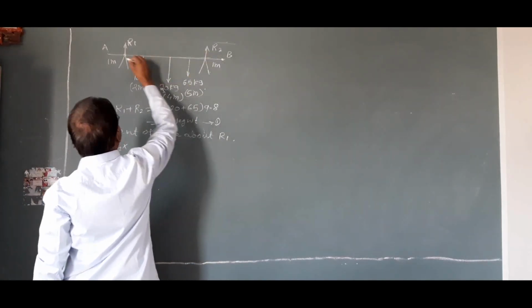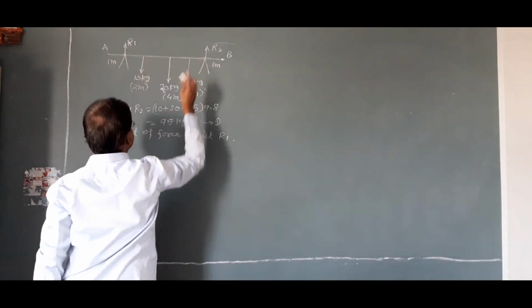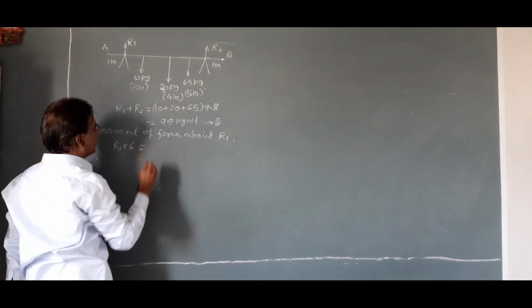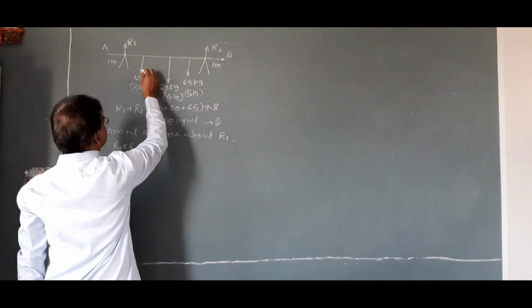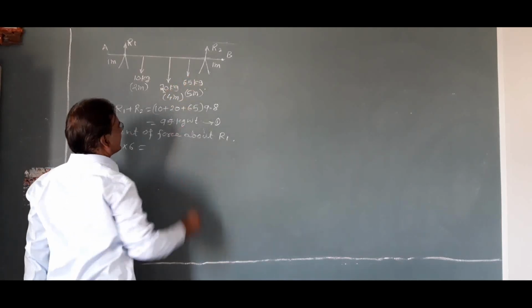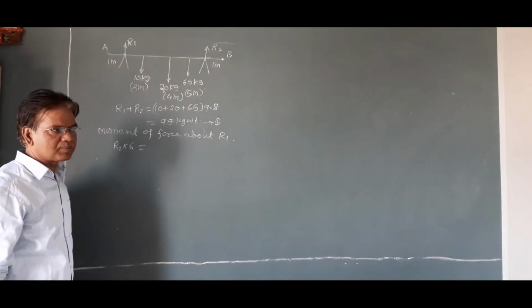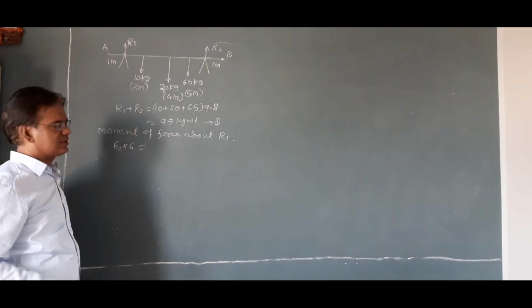This is 1 meter, this is 1 meter, total 8 meter. Therefore, this distance is 6 meter. R2 into 6 is equal to this 10 kg, 20 kg and 65 kg. These three forces produce rotation in clockwise sense.